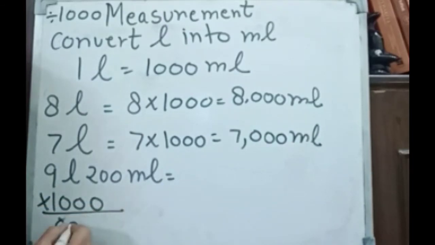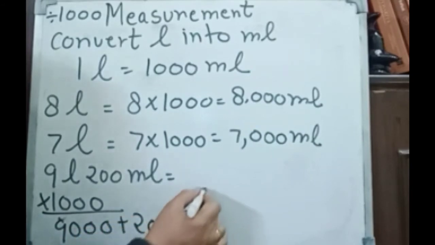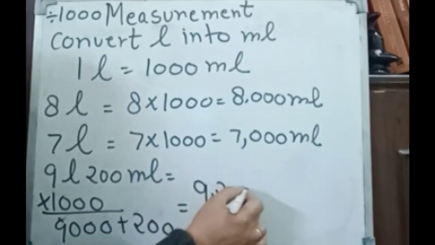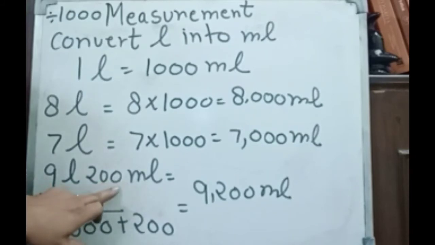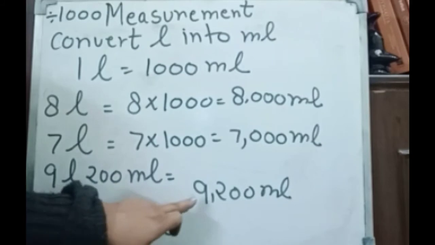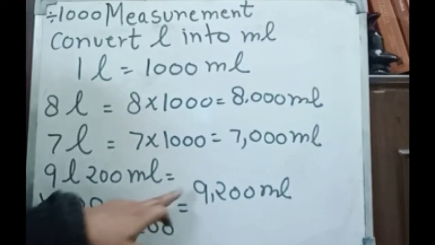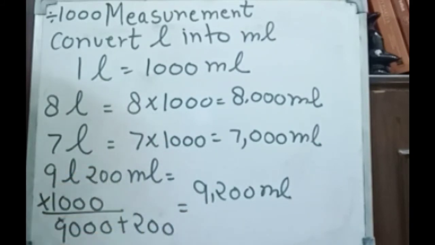Whatever the answer will be, you have to plus 200 here. Means 9200 milliliter. If we have two, one we have bigger unit and another we have smaller unit, means first you convert bigger unit into smaller unit. Whatever the answer will come, add this number here. Then the final answer is like that. So you have to follow 2 steps for that.